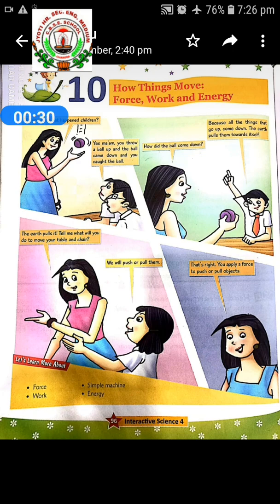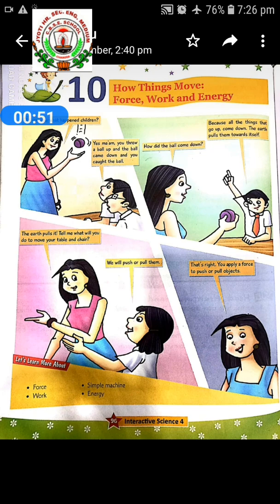For example, a pair of bullocks pull a bullock cart. The farmer pushes the hoe in the soil to plow the ground. In all these cases, either we see a push or a pull, which moves the objects. Such a push or a pull is called force.